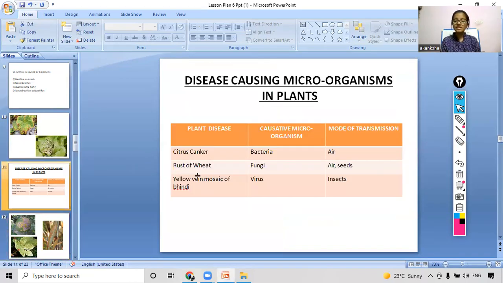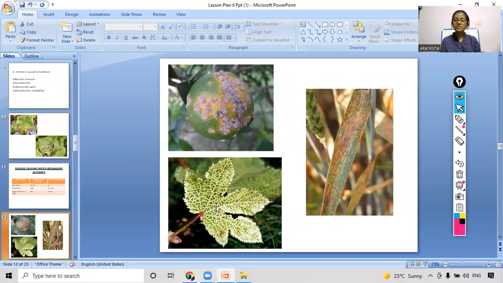And what was the second disease? Yellow vein mosaic of bhindi. You can see the yellow color clearly visible here. So this is the yellow vein mosaic in the ladyfinger plant. So this was all about the diseases caused by different microorganisms in plants. The first topic we read was the diseases caused by microorganisms in animals. The second topic was the diseases caused by these microorganisms in plants. Now let's see what is coming to our curiosity question for our second topic.